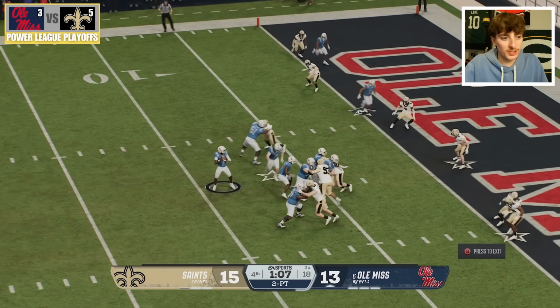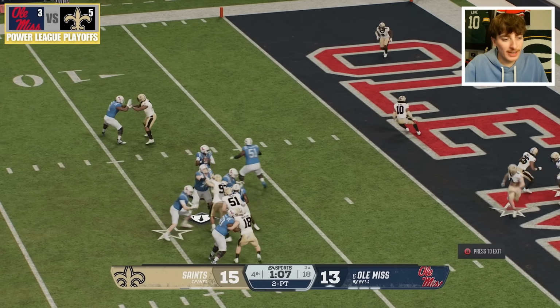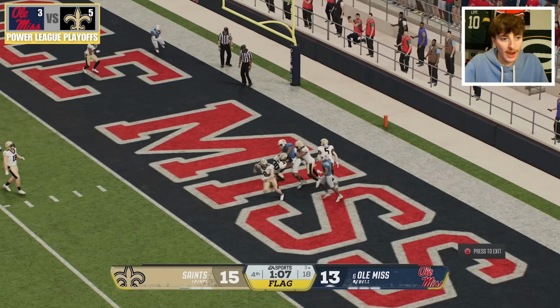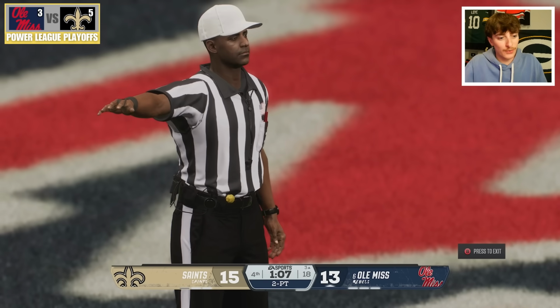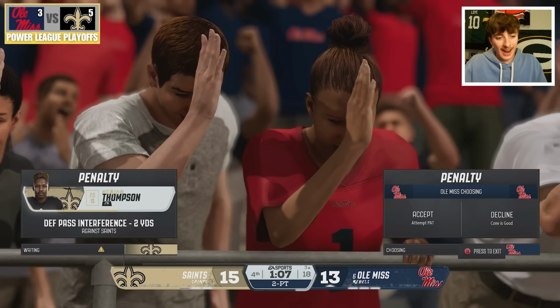Will they be able to force overtime? They're going to pass from the 2-yard line. He might as well just run again. No, he's going to throw, and it is a catch, but there's a flag. What's the call? Looks like pass interference on defense. They are going to decline that, and it is tied at 15.